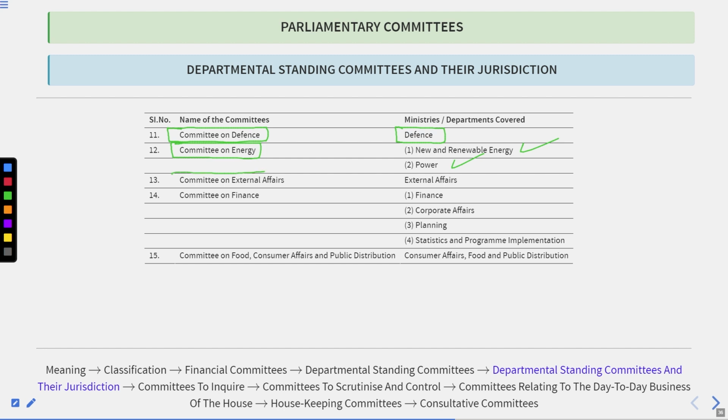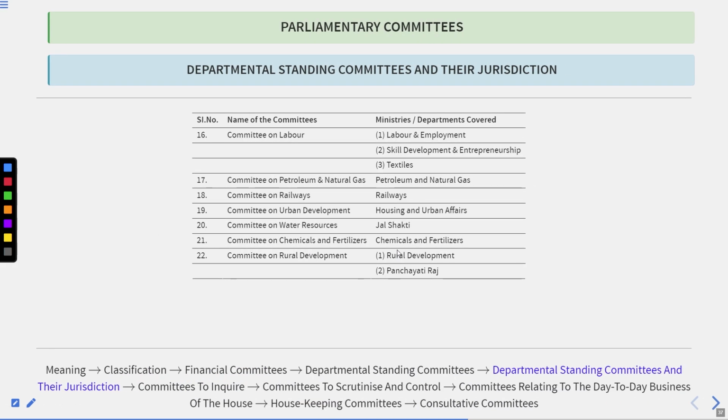Thereafter, the Committee on External Affairs, that covers external affairs. Thereafter, the Committee on Finance, that covers finance, corporate affairs, planning, statistics, and program implementation. Thereafter, the Committee on Food, Consumer Affairs, and Public Distribution, that covers consumer affairs, food, and public distribution.